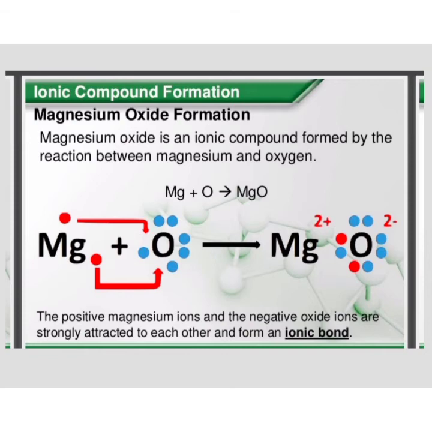After the transfer of the 2 electrons, magnesium has changed into a cation, that is the Mg2 positive ion. On the other side, oxygen, after the gain of 2 electrons, has changed into an anion, that is the O2 negative ion. Magnesium oxide is an ionic compound which is formed by the reaction between magnesium and oxygen. The positive magnesium ions and the negative oxide ions are strongly attracted to each other and form the bond that is named an ionic bond.